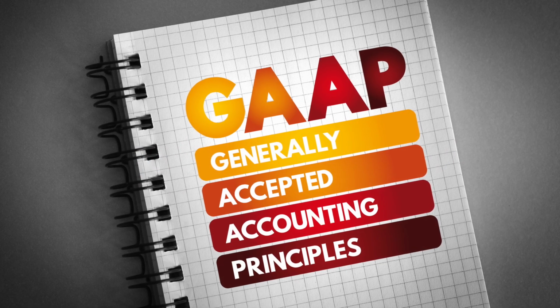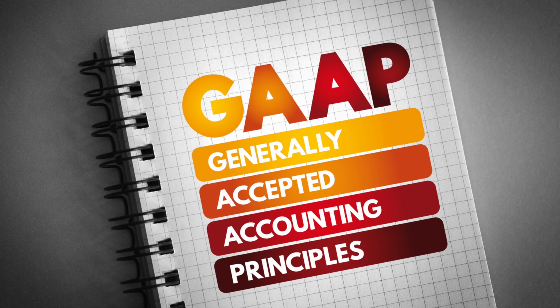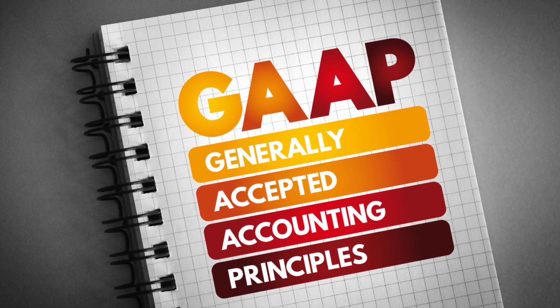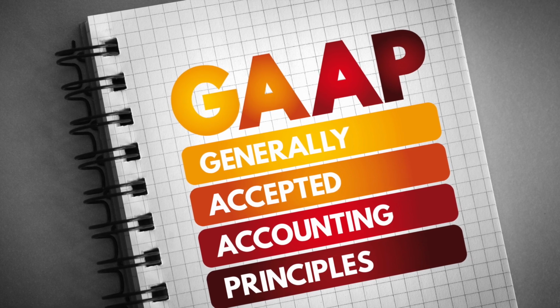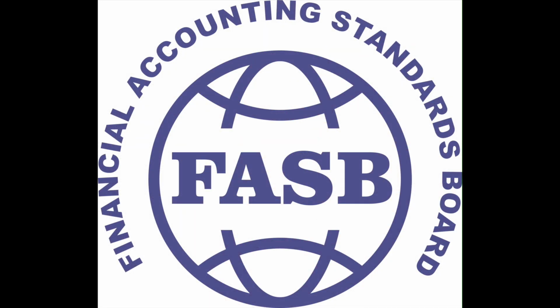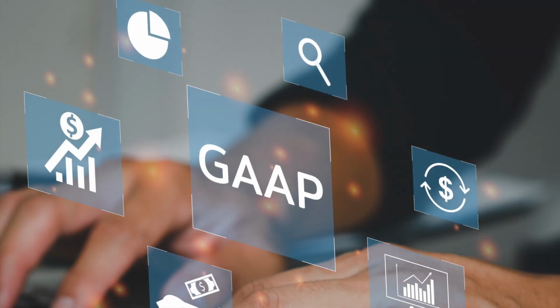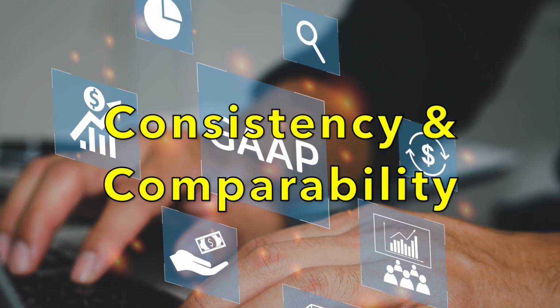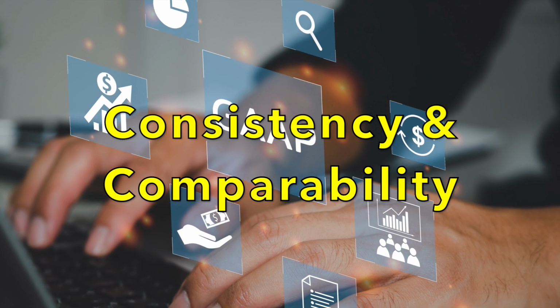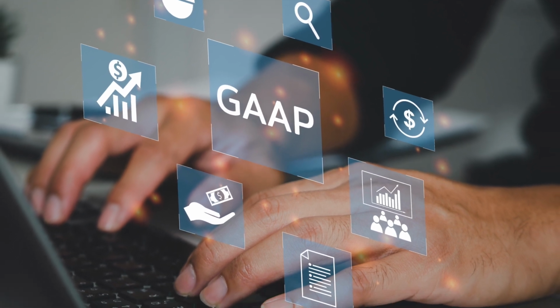Generally Accepted Accounting Principles, GAAP, constitute a framework of accounting rules, standards, and procedures developed by the Financial Accounting Standards Board, FASB. It sets accounting and financial reporting standards for companies and nonprofit organizations in the U.S. The overall goal of GAAP is to improve the consistency and comparability of financial reporting.